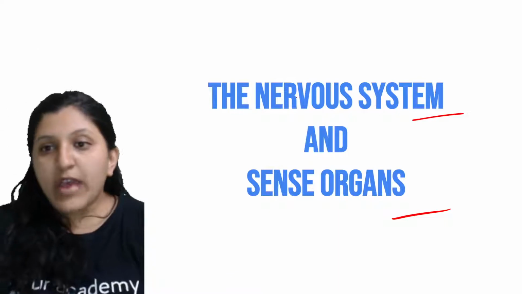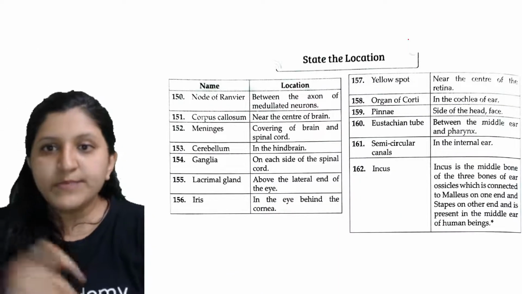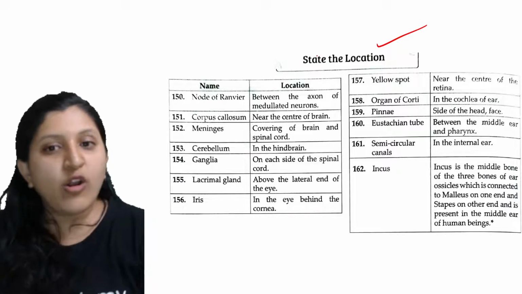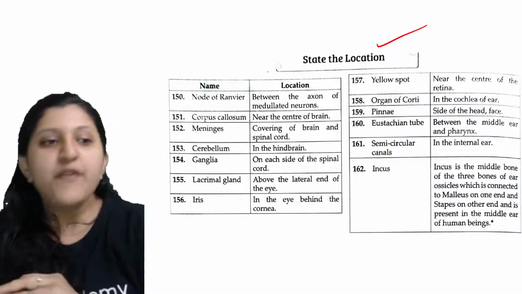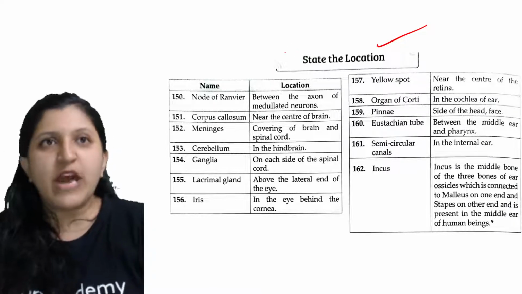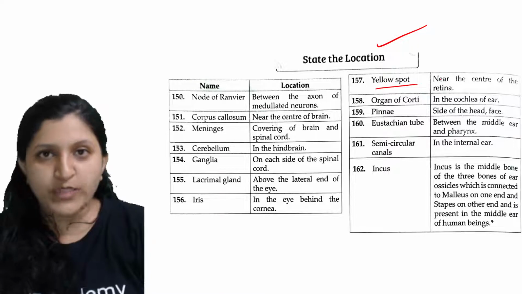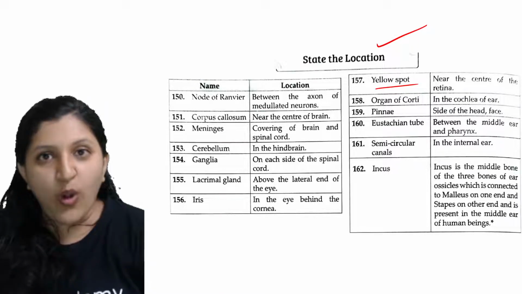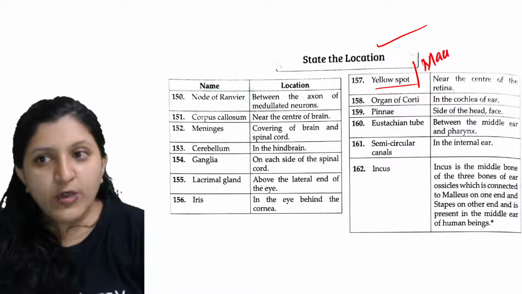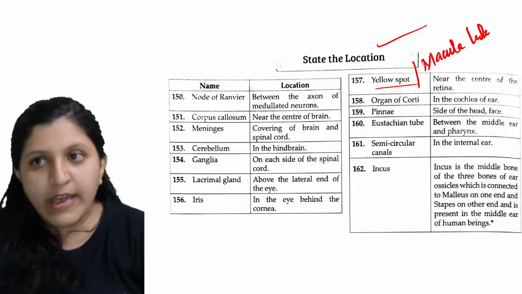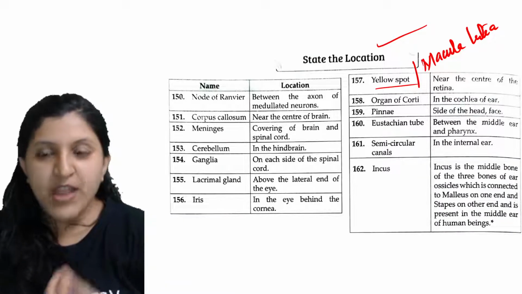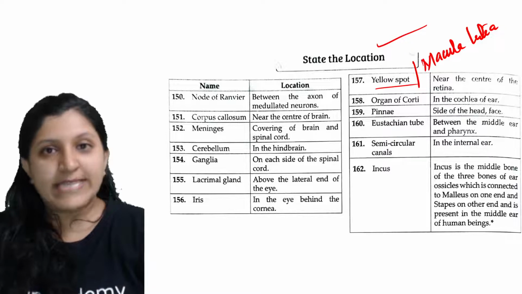Okay, so now nervous system and sense organs. State the location. You need to know every alternate name that is given for each and every part in any of these chapters. Now you can find this yellow spot here. It is not just called a yellow spot, it is also called the macula lutea. They will ask you the location of the macula lutea, and then you keep thinking what exactly this is.